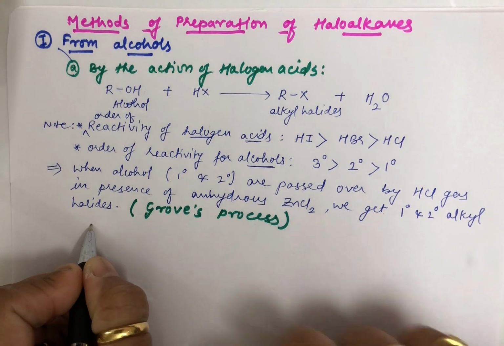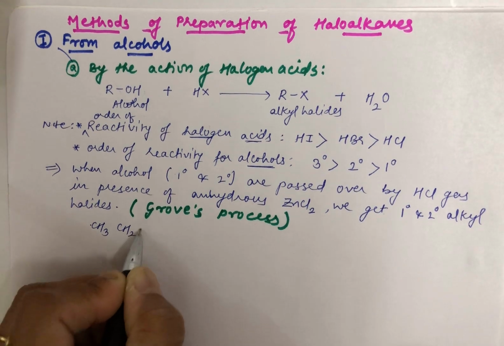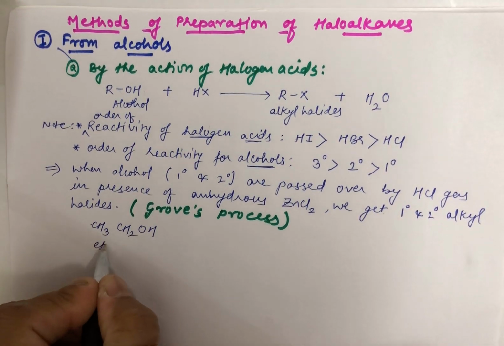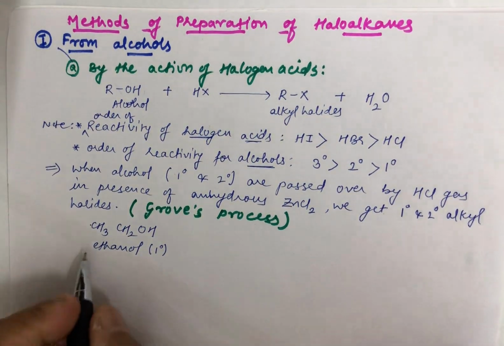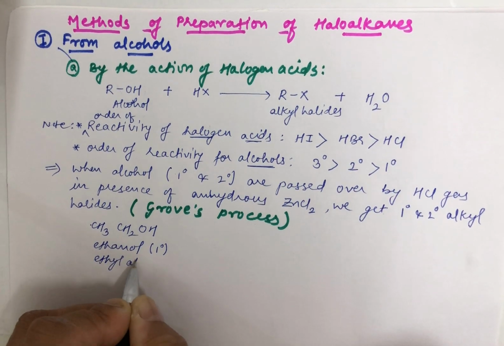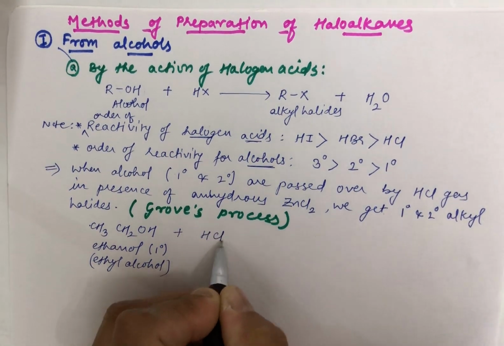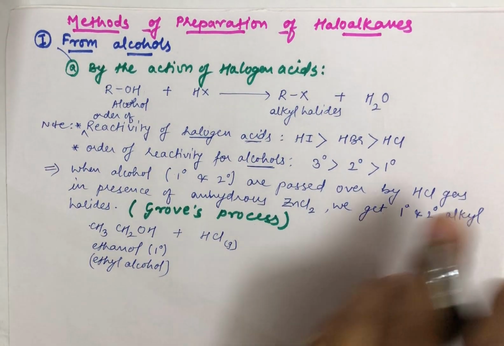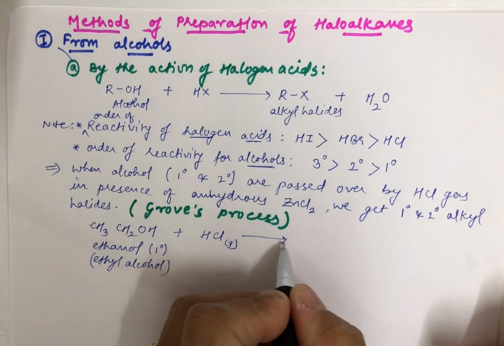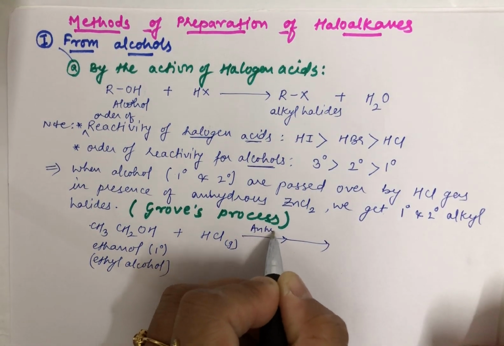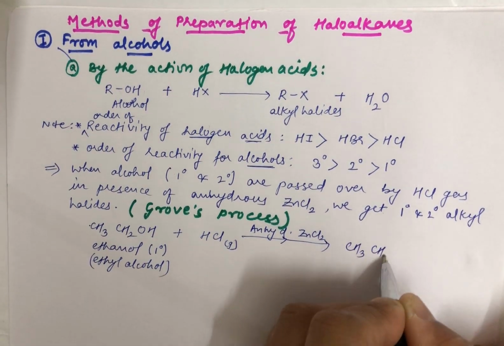See, I told you I am talking about primary and secondary alcohol. So if I talk about your primary alcohol, taking a specific example of ethanol, you know it is ethanol. You also know that it is a primary alcohol, and commonly it can be referred to as ethyl alcohol. Now we are making its reaction with HCl gas, as I just now said, and that too in the presence of anhydrous ZnCl2, you will get back your alkyl halide.